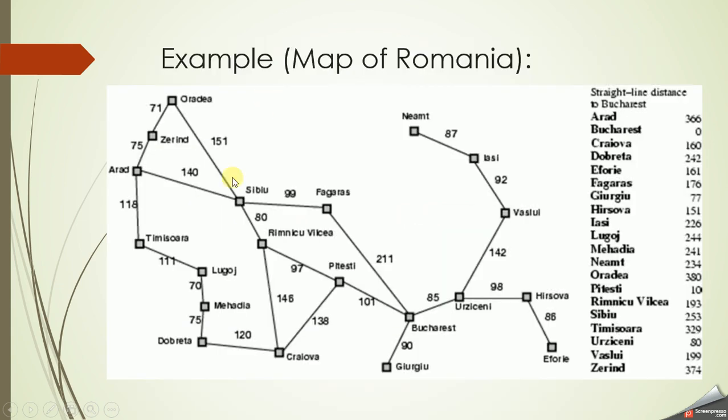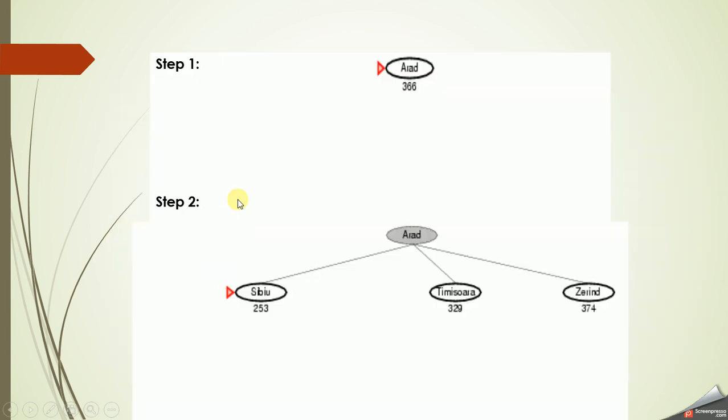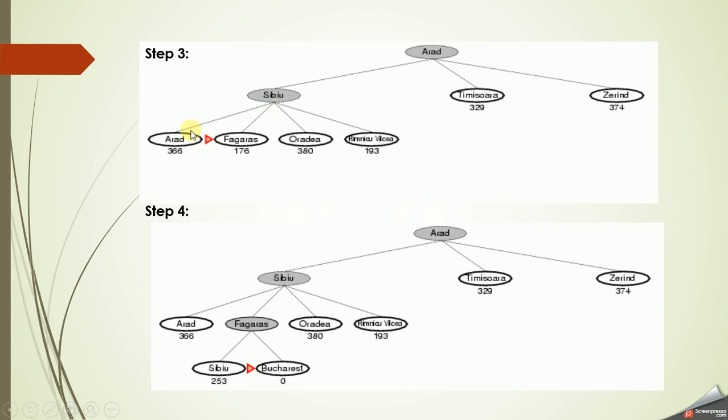From Sibiu, what are the possibilities? To Arad, to Oradea, to Rimnicu Vilcea, and to Fagaras. There are four cities connected from Sibiu. All four will be expanded, and these are the heuristic values for those cities.